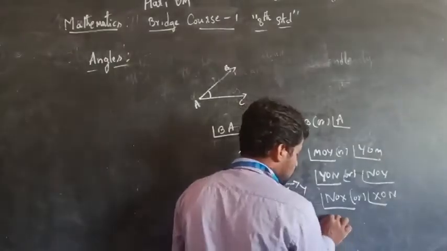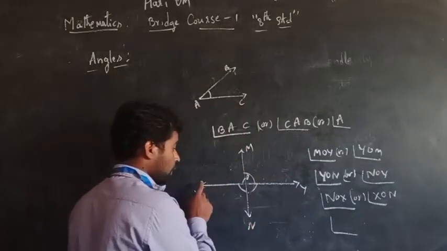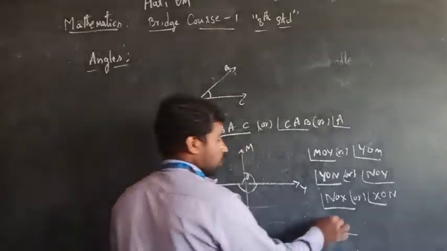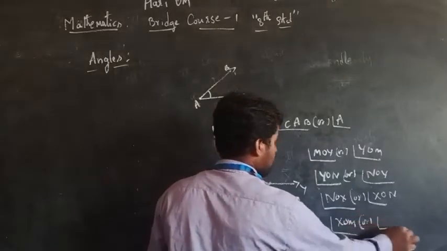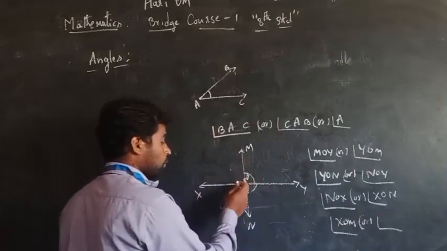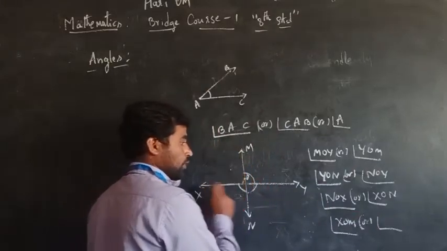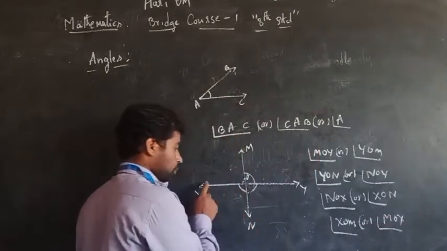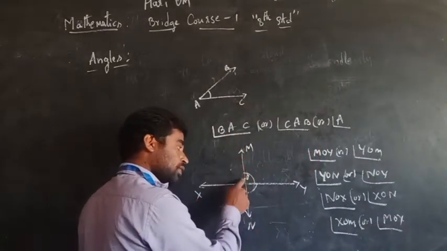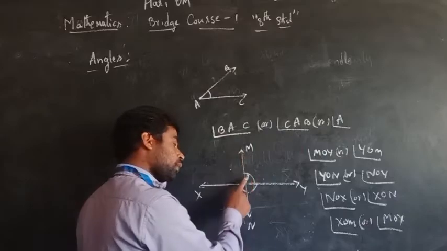Again, XOM. This is the angle formed at the point O, between M and X.